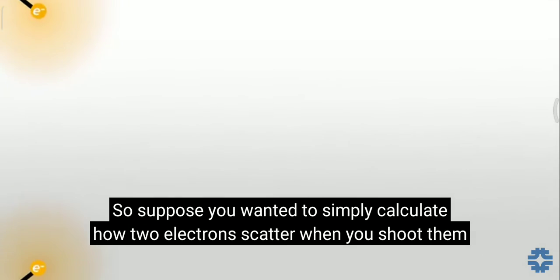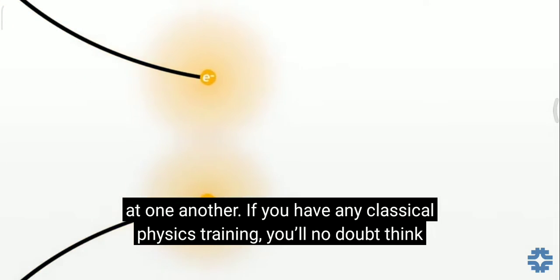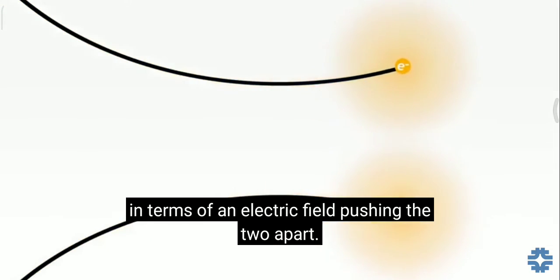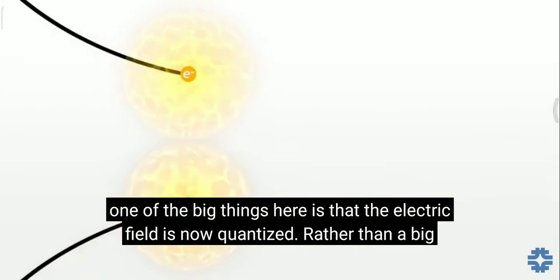So suppose you wanted to simply calculate how two electrons scatter when you shoot them at one another. If you have any classical physics training, you'll no doubt think in terms of an electric field pushing the two apart. However, this is, after all, quantum electrodynamics, so we're governed by quantum effects. And one of the big things here is that the electric field is now quantized.